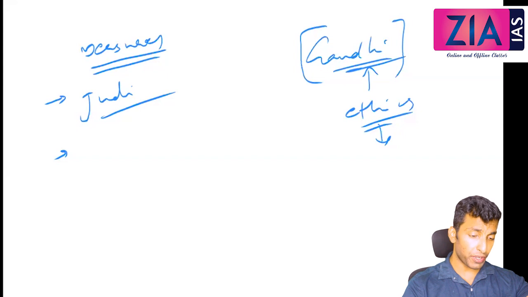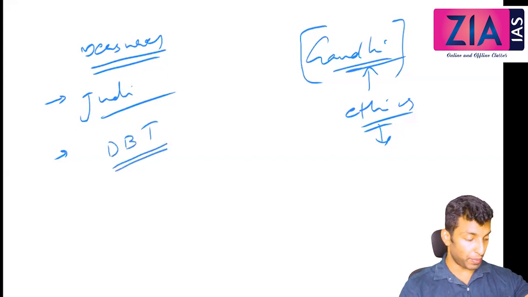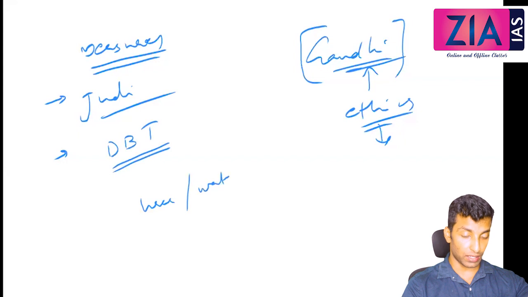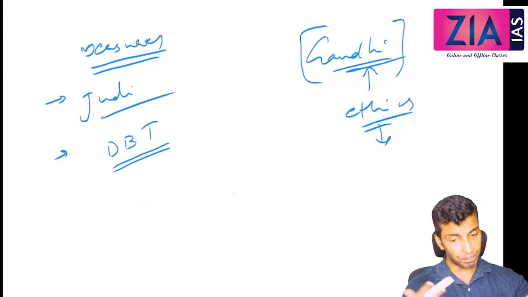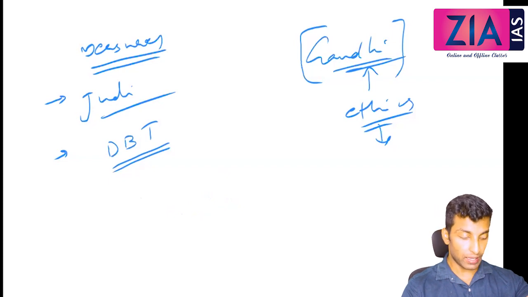Okay. Next point you can write: price or product subsidies should be replaced by DBT. See, when you are giving a price subsidy or product subsidy, it leads to overuse. For example, when you are giving subsidies on urea or on water, it leads to overuse. I will discuss in more detail the impact of giving subsidies in the next module on agriculture. Not only overuse that will affect the environment, but also wastage of resources. So go for DBT.